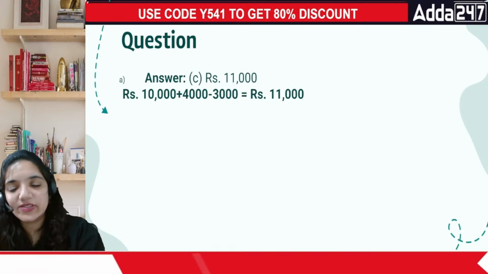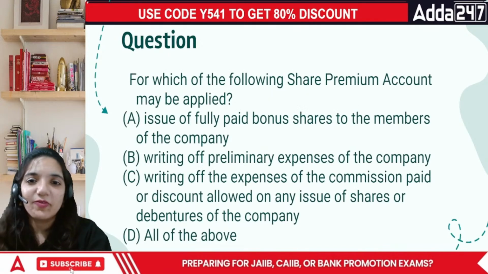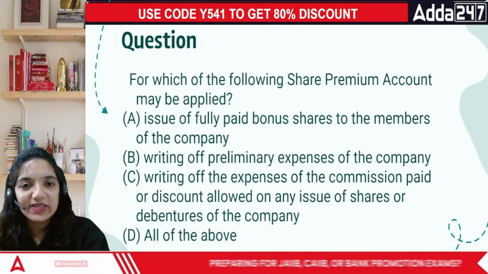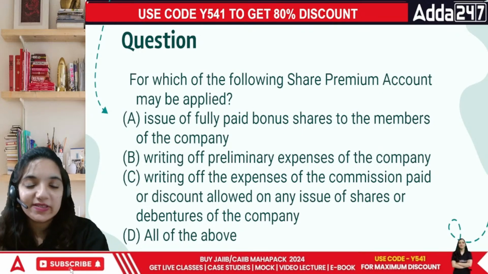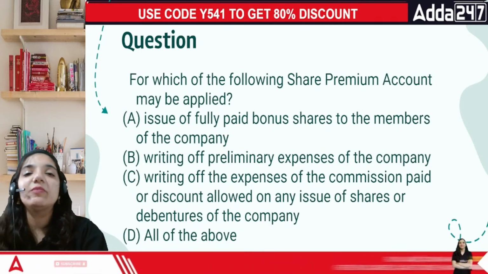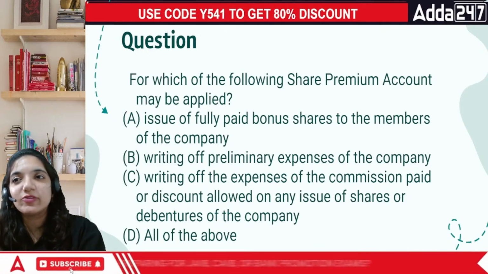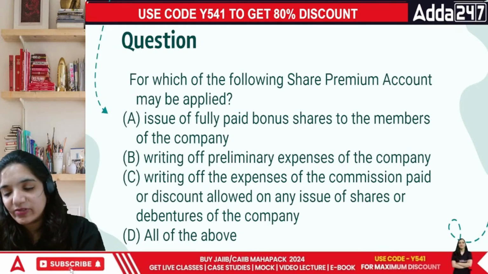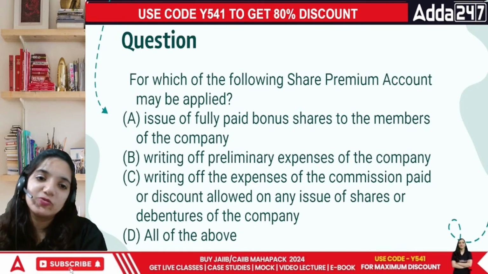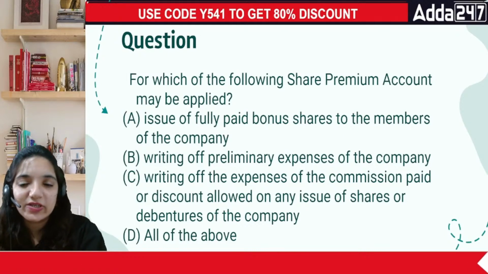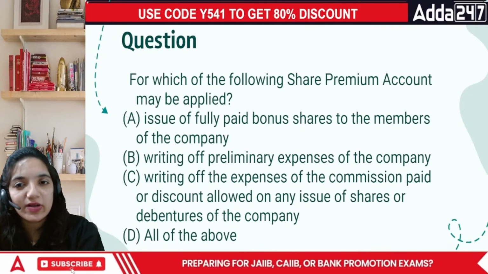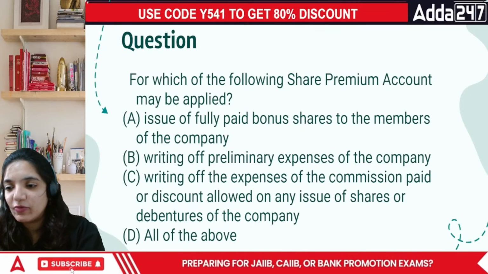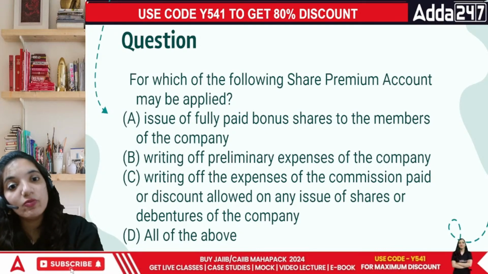Let's look at the next question then. For which of the following may the securities premium or share premium reserve be applied? Securities premium or share premium is a capital account, basically a capital gain. If you ask people to provide you money for the shares, you want people to invest in your company. So in terms of share premium, you are asking them to give you more.